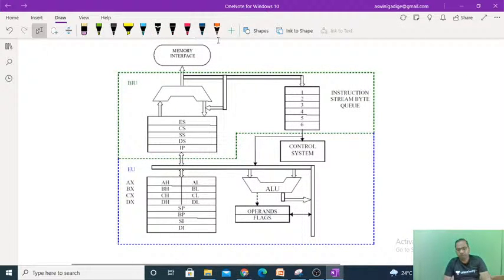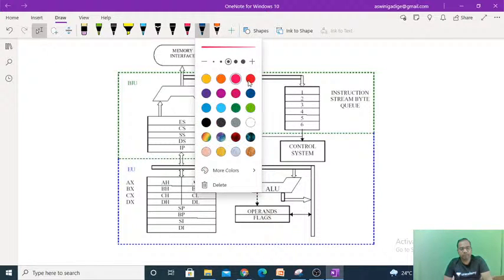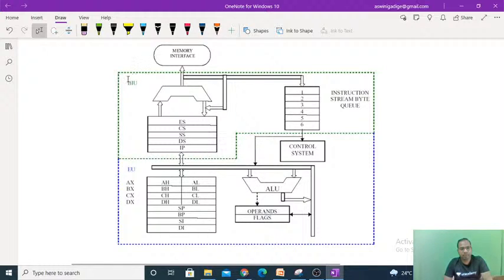So coming to this one, we are having the two stages as I told previously. One is the bus interface unit and the second one is the execution unit. Fine. And coming to the bus interface unit, we are having the extra segment, code segment, stack segment, data segment, and instruction pointer.